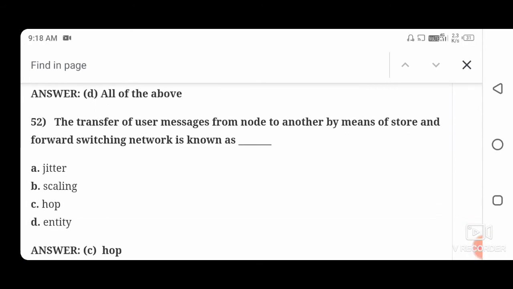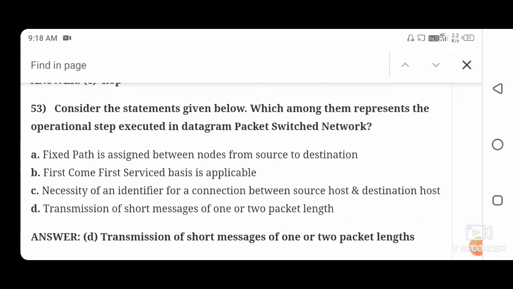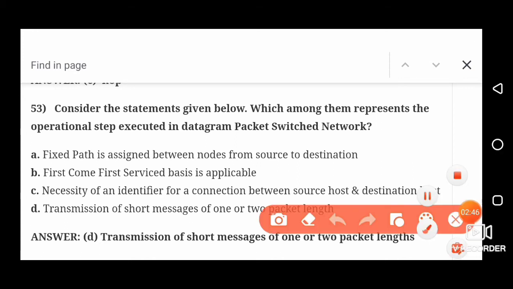The transfer of the message from one node to another by means of store and forward switching network is known as. So the right answer is hop. It is called hop. Option C is the correct. Next question. Consider the statement given below, which among them represent the operation step executed in the datagram packet switching network? So the right answer is transmission of short message of 1 or 2 packet length. So the right answer is option number D.